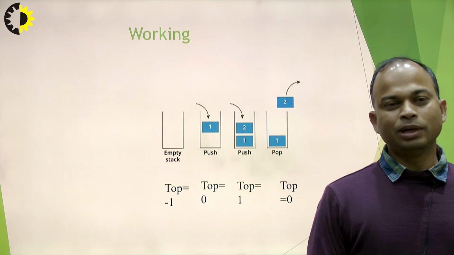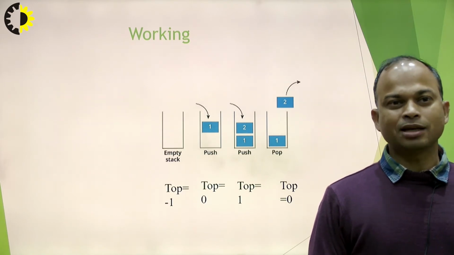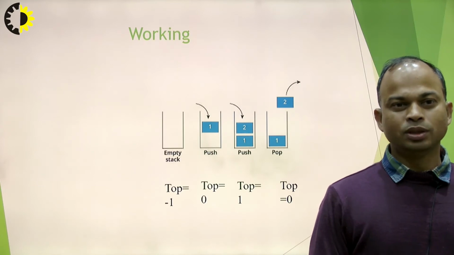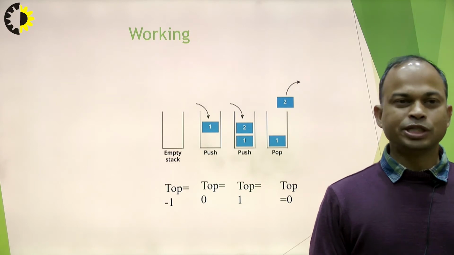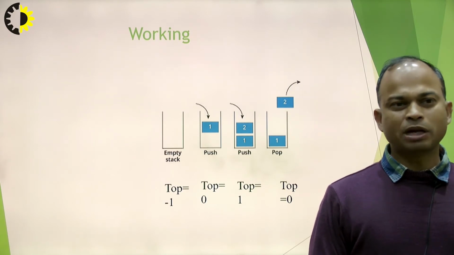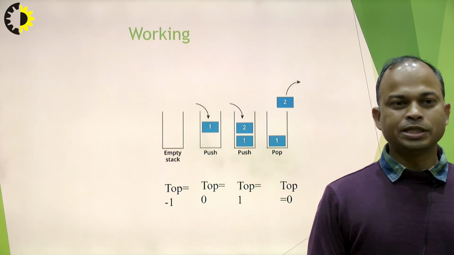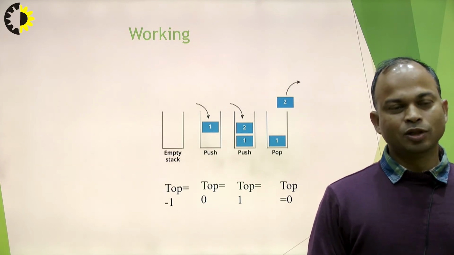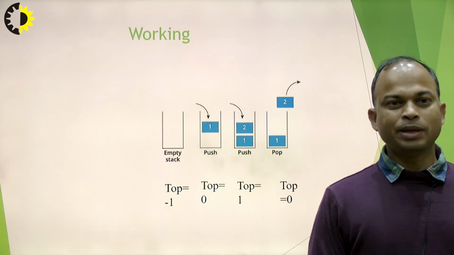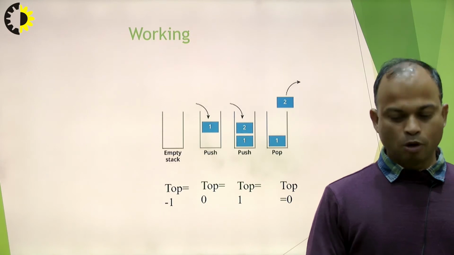And say we are removing, that means pop. If we are popping an item from the stack, say we are popping item 2, then top is decreased by 1. Now top equals 0. So simply, whenever a push operation is performed, top is increased by 1. Whenever a pop operation is performed, top is decreased by 1. Based on this principle, we can implement the push operation and pop operation.